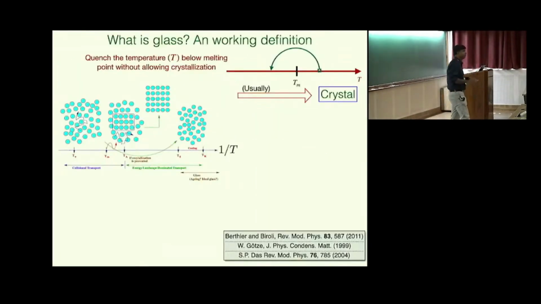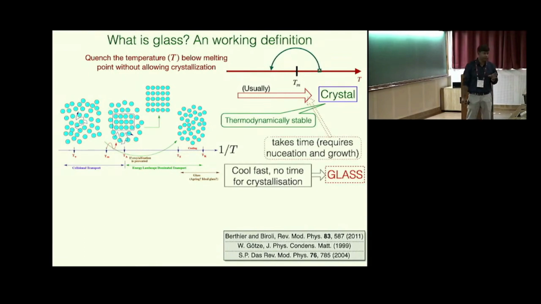So let's start with a brief definition of what is glass. If you quench the temperature of a liquid below its melting point, it usually goes to the crystalline phase, which is the thermodynamically stable phase. But crystallization is a time-consuming process. If you do not allow the crystallization to happen somehow, for example, by cooling fast or polydispersity, then the structure remains similar to that of a liquid, but the relaxation time increases quite fast.